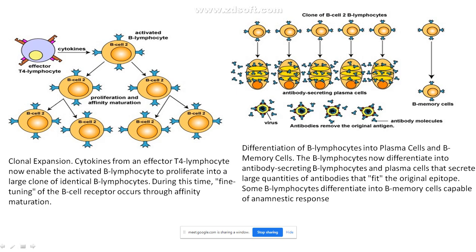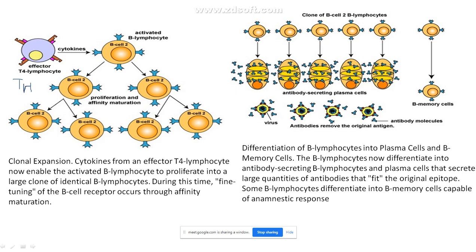Now here we said that antigens can be T cell dependent and T cell independent also. So this is T cell dependent. For example, these are T cells. What is written as T4 lymphocytes? T4 lymphocytes means these are T helper cells.